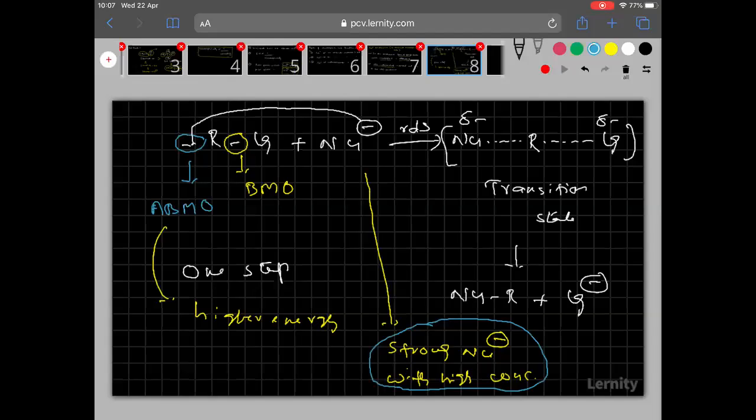Weak nucleophiles cannot. Therefore, strong nucleophiles can favor the SN2 mechanism.